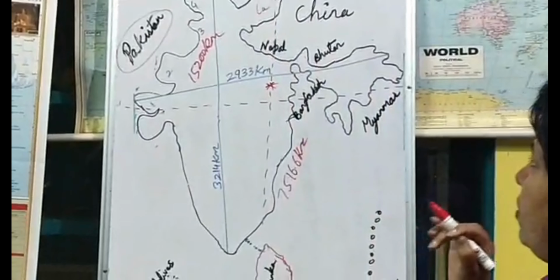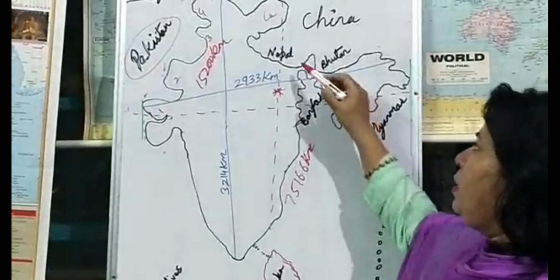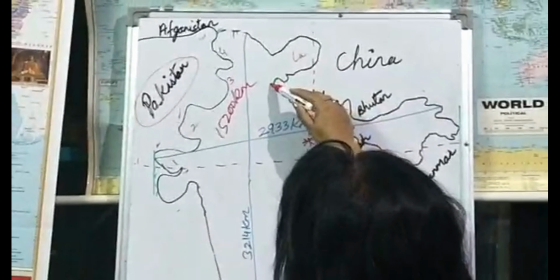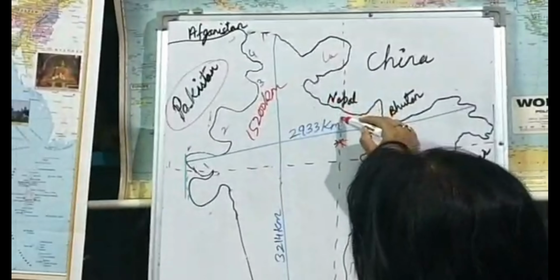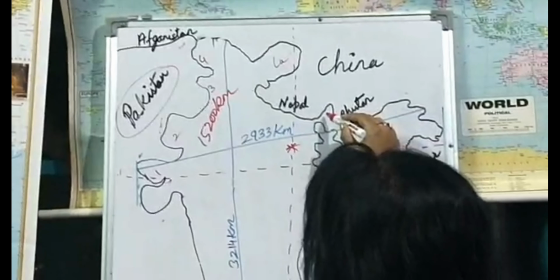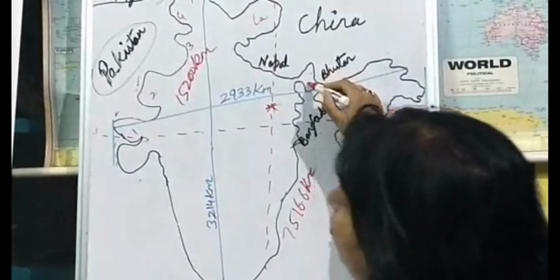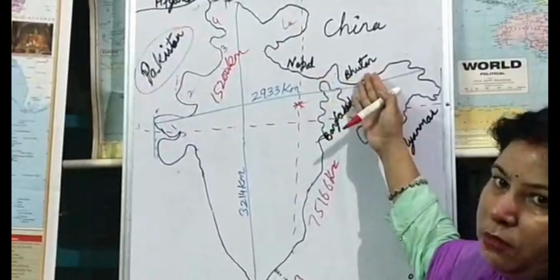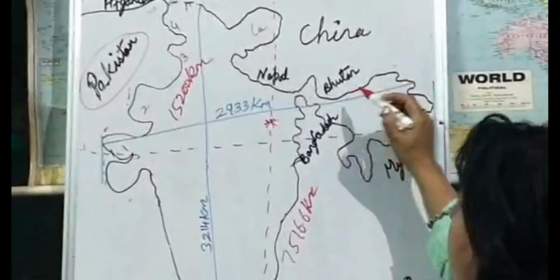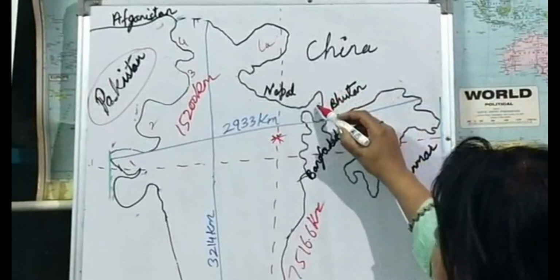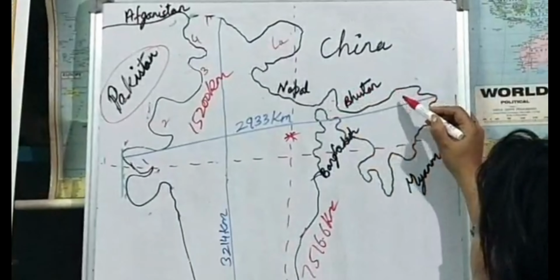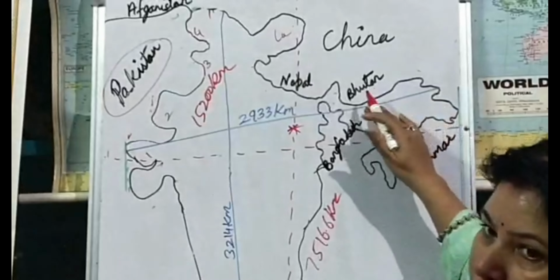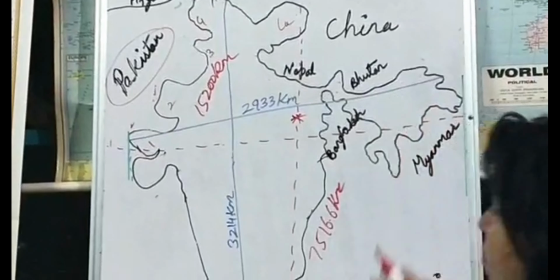The fourth neighbor is Nepal. So Nepal has a boundary with Uttarakhand, UP, Bihar, then we have Sikkim and some parts of West Bengal. So these are the neighbors of Nepal. Number 5 neighbor is Bhutan. So Bhutan is neighboring with Sikkim, here we have Arunachal Pradesh, and below we have West Bengal and Assam. So these are the neighbors of Bhutan.